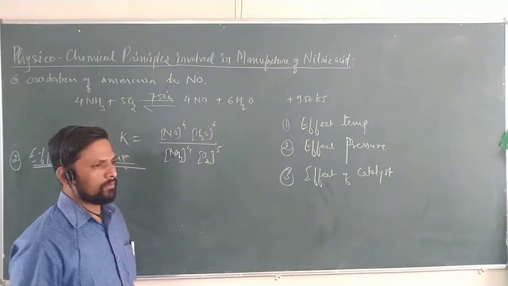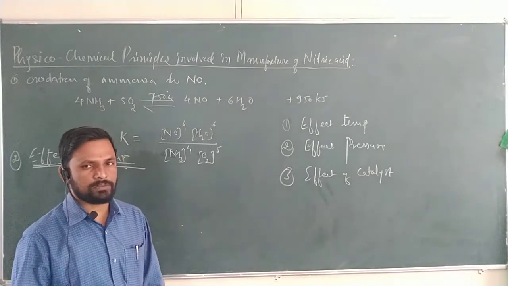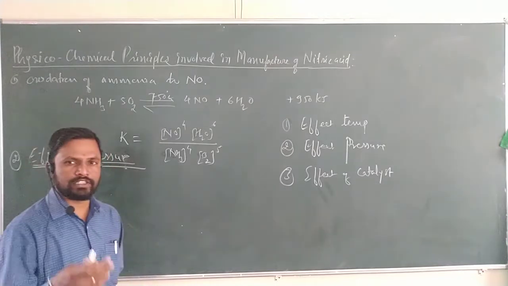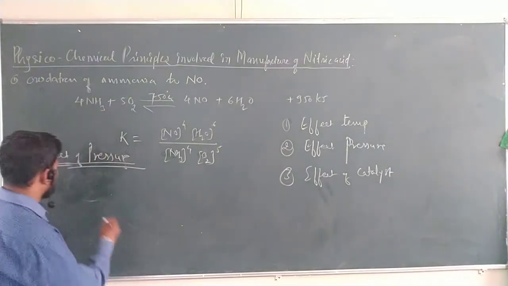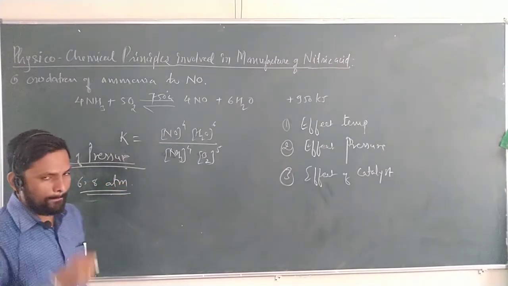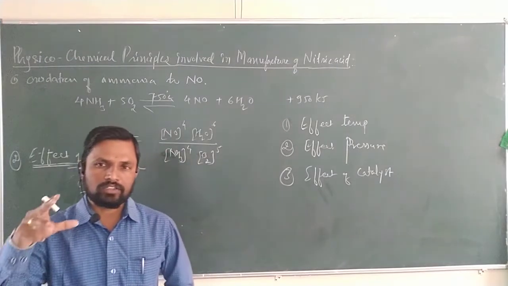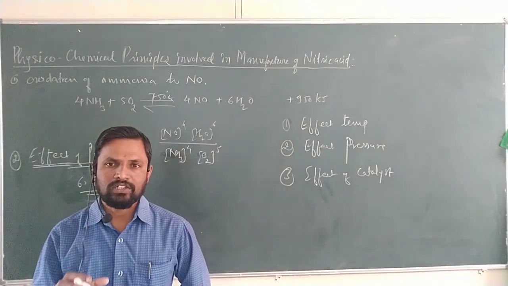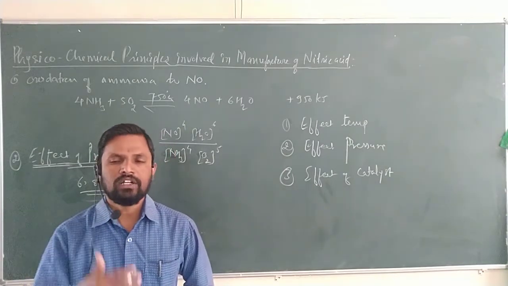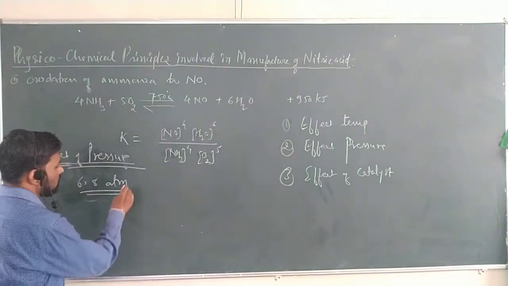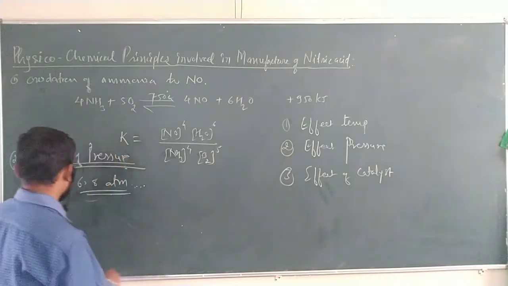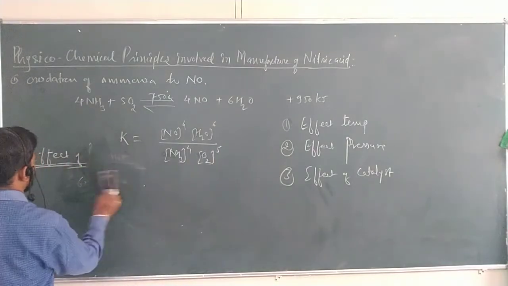So, there is more collision, according to Le Chatelier's principle. As we have already seen in the flow sheet of nitric acid manufacture, a pressure of 6.8 atmospheres is required to compress the oxygen gas, so that the equilibrium is shifted towards the forward reaction. Therefore, the pressure should be kept at 6.8 atmospheres, the optimum pressure. And the last one we will see is the effect of catalyst.